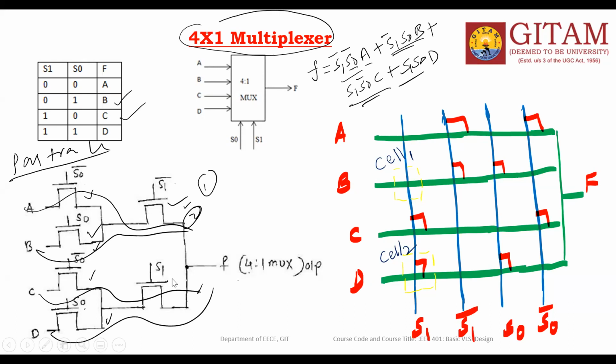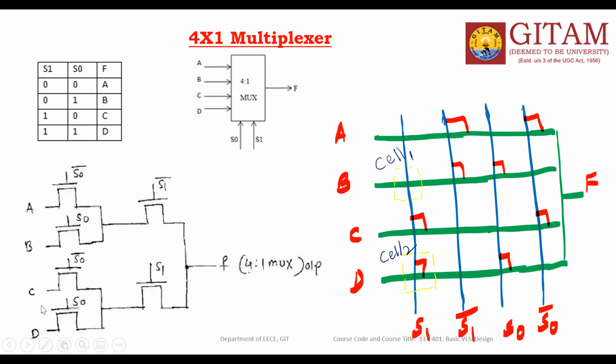Pass transistor logic is very simple. If you implement the same thing with NMOS technology or CMOS technology, you need a larger number of transistors and it is a complicated thing. So to simplify this, I am using pass transistor logic. I hope you understand. Now for the pass transistor logic, I am going to draw the stick diagram.